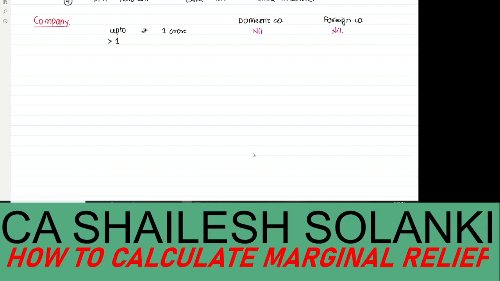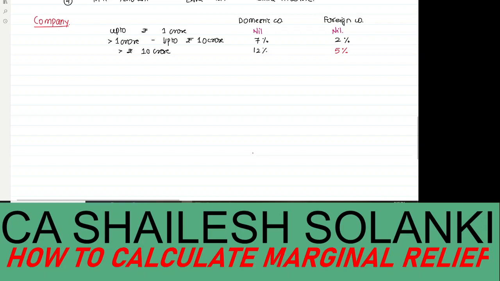If the total income is more than 1 crore but up to rupees 10 crore, then domestic company is liable to pay a surcharge of 7% and foreign company is liable to pay a surcharge of 2%. And if the income is more than 10 crore rupees, then the domestic company is liable to pay a surcharge of 12%, whereas the foreign company is liable to pay a surcharge of 5%. Okay, this is the scenario of a company.